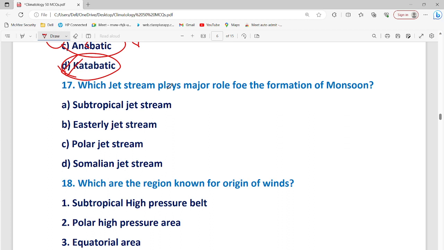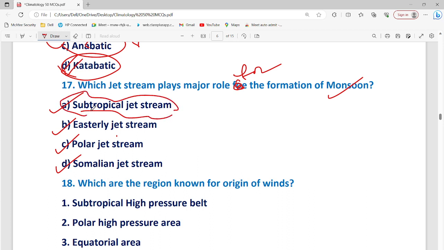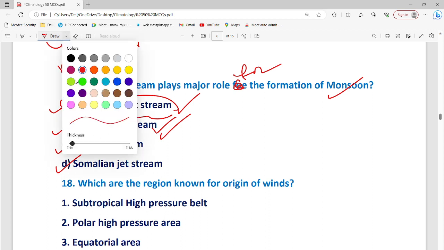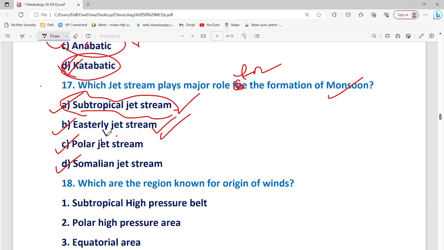Which jet stream plays a major role for the formation of monsoon? Subtropical jet stream, easterly, polar jet, Somalian jet. So it would be obviously subtropical jet stream. Okay, it would not be subtropical, it would be easterly jet stream. So the answer would be easterly jet stream, which is a seasonal jet stream developed during the summer season between Tibet and Africa. So it's going to be the answer.